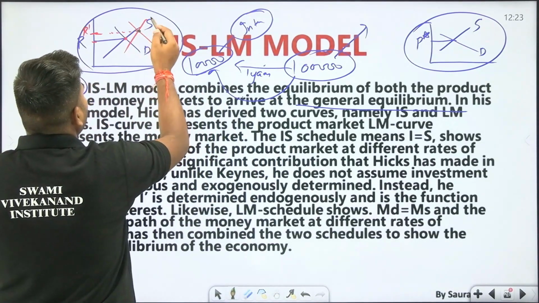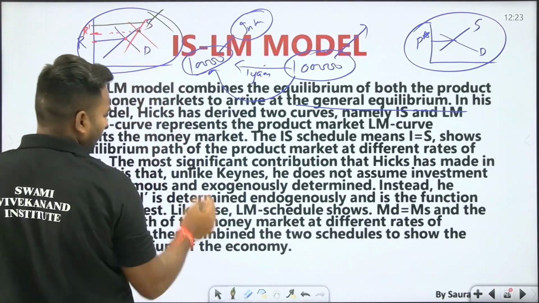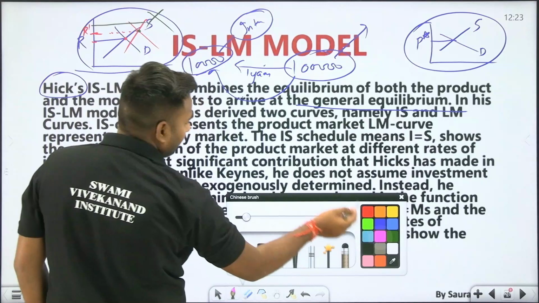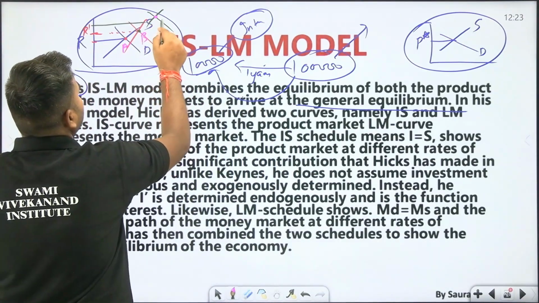Likewise, at a different rate of interest there may be another equilibrium point, which I am taking in this color. So these are A, B and C, these are equilibrium points.